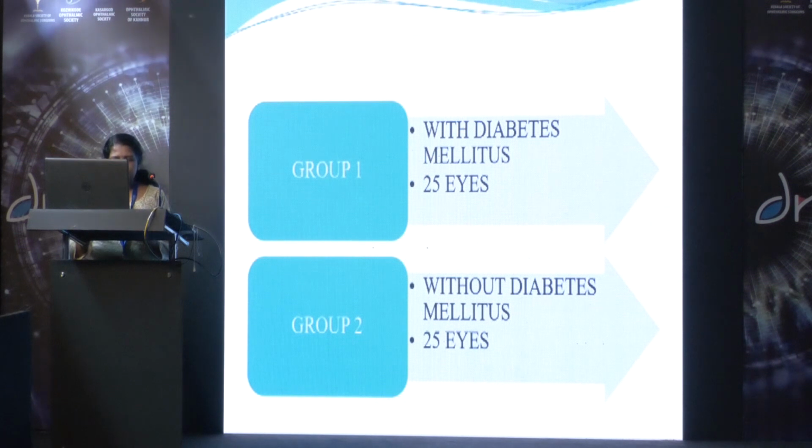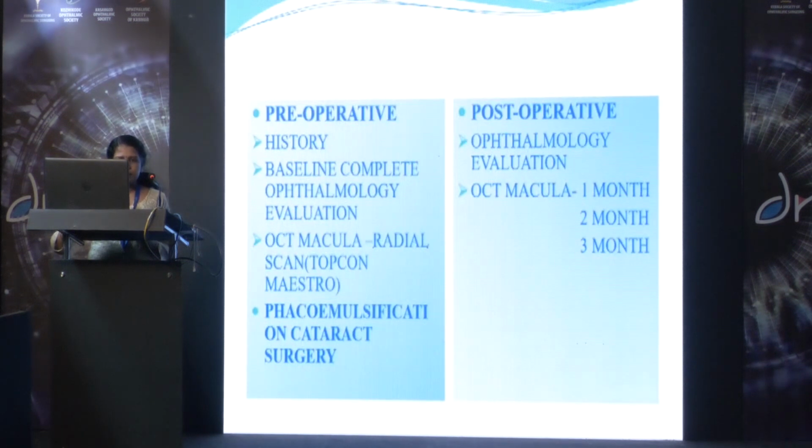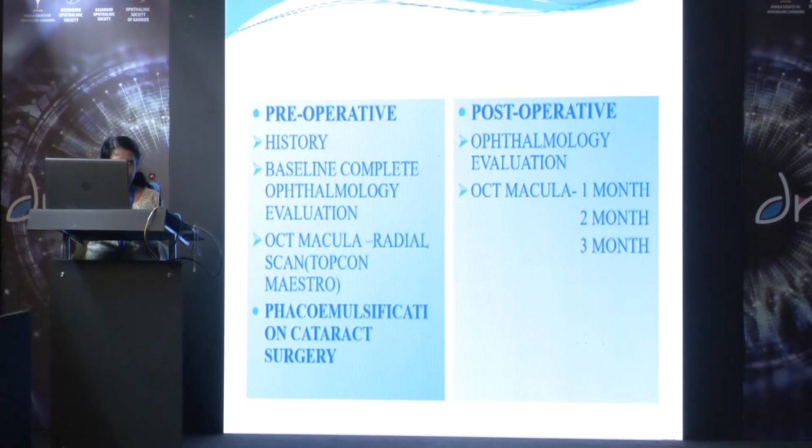About 50 patients were included in this study, and the patients were classified into two groups. Group 1 included 25 eyes of patients with diabetes mellitus, and Group 2 included 25 eyes of patients without diabetes mellitus. And all these enrolled patients, after getting an informed written consent, underwent a detailed history taking and baseline ophthalmological evaluation, including visual acuity, slit lamp examination, and a dilated fundus examination using indirect ophthalmoscopy.